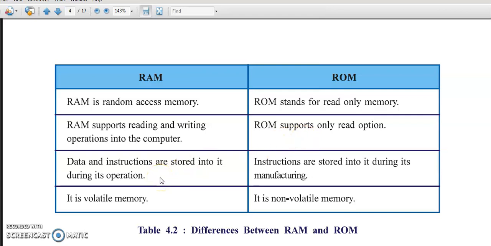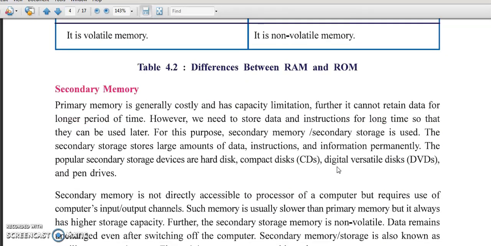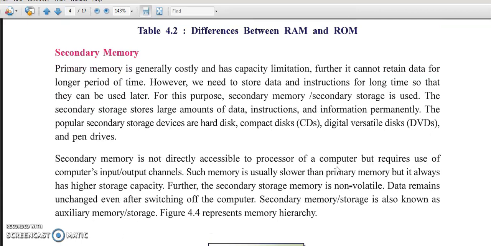Data and instructions are stored into it during its operation. So we already completed this table last time. This is a simple revision. RAM is volatile memory. ROM is non-volatile. Volatile means temporary. RAM is temporary. ROM is permanent. Today we are going to see what secondary memory is.